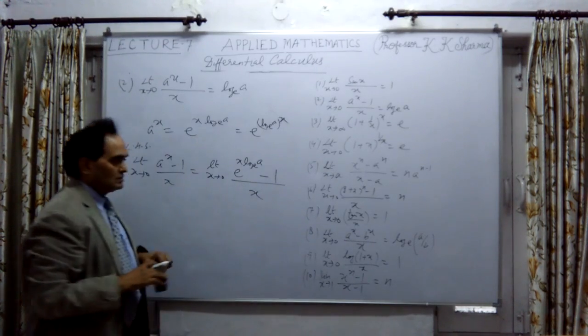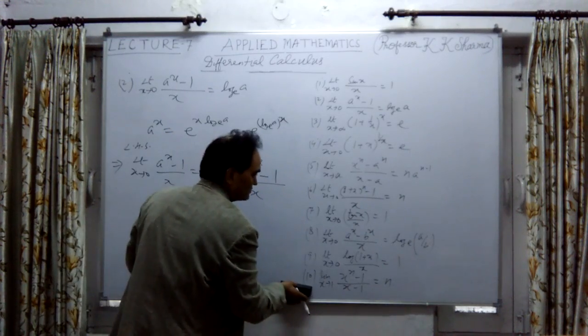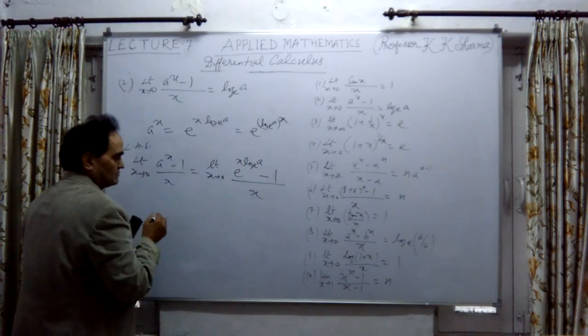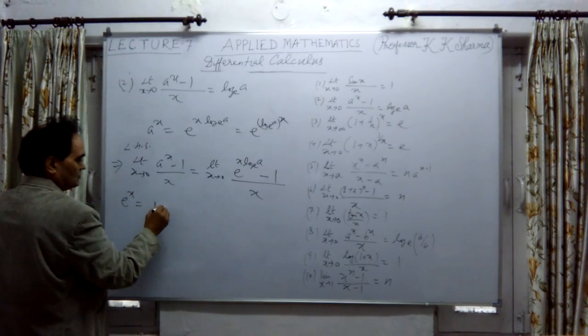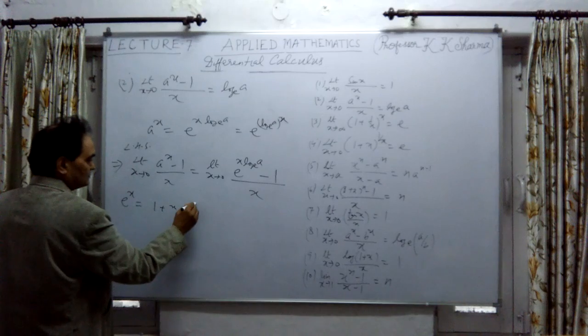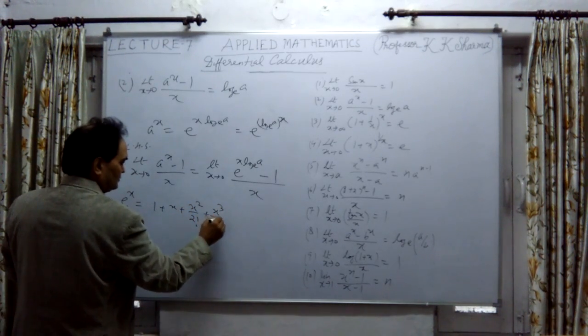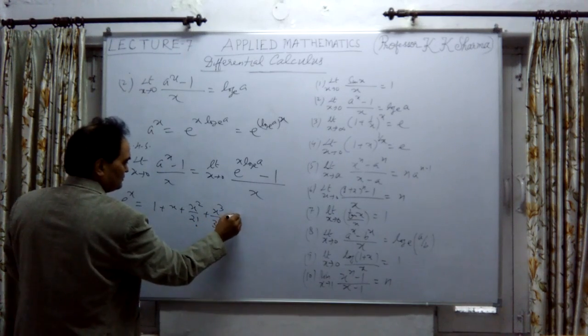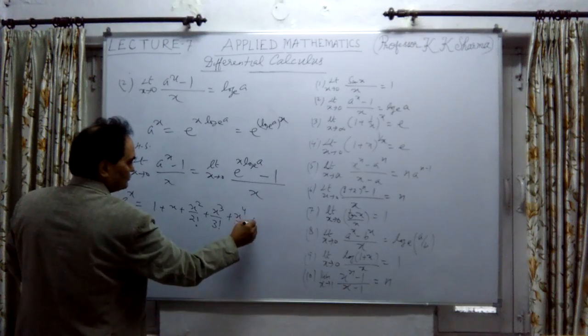Now what is the value of e raised power x, or any number? We know that e raised power x is expanded as 1 plus x plus x square upon factorial 2 plus x cube upon factorial 3 plus x4 upon factorial 4, and so on.